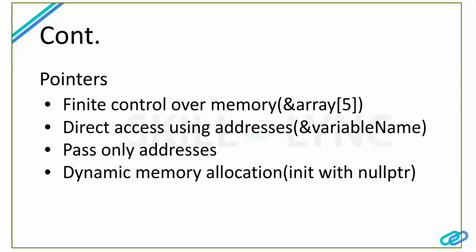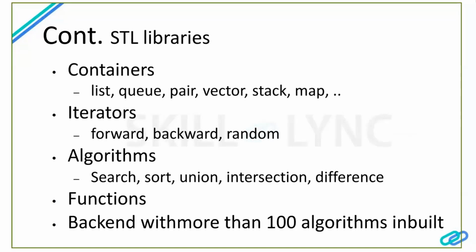Next, moving forward, when coming to C++, not only C++, every language comes with its own libraries. So C++, as a powerful language, has the STL libraries. STL means Standard Template Library. What are those? They have four major components: containers, iterators, algorithms, and functions. Containers are something we use to store our data. The types are list, queue, pair, vector, stack, and map.